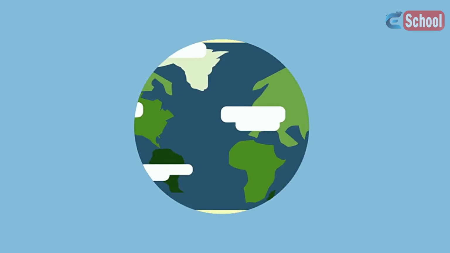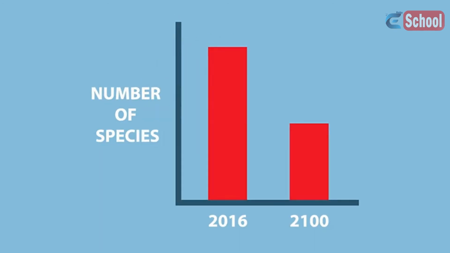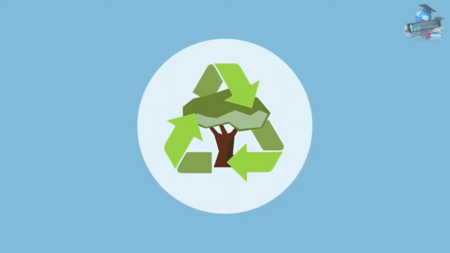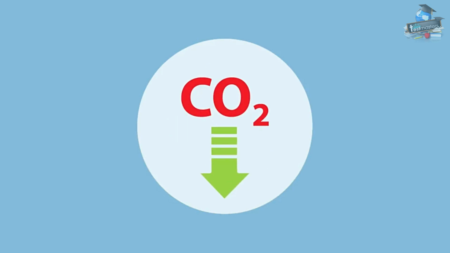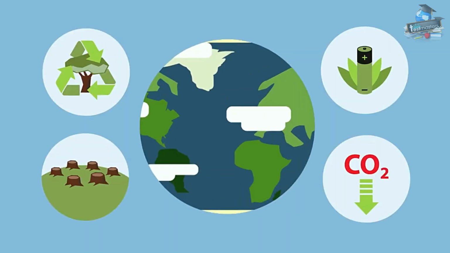Today, many species are becoming extinct at an alarming rate. This is of great concern to biologists and ecologists. It is currently estimated that 50% of all living species will be extinct by the year 2100. But what can we do to slow down or halt the spiral of extinction? Stopping habitat destruction is a key starting point, as well as becoming greener, lowering our carbon footprint, and using sustainable products. We may be able to affect this, and it's up to all of us to play our part.